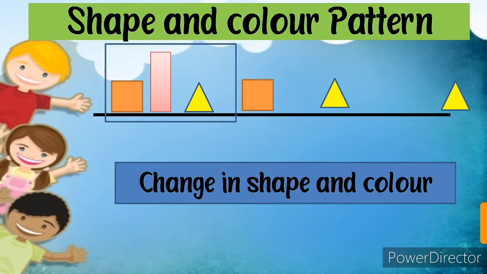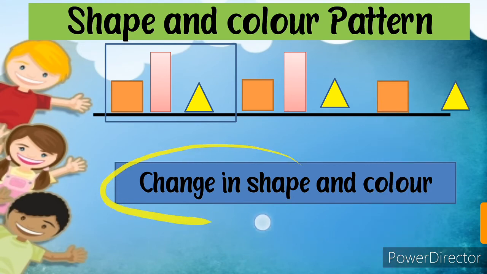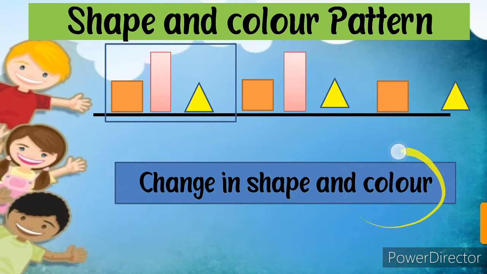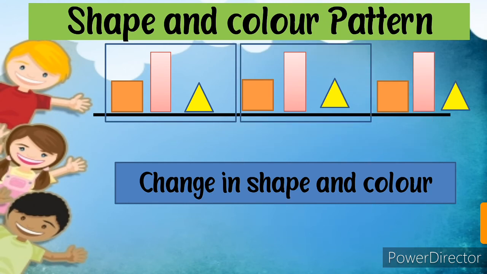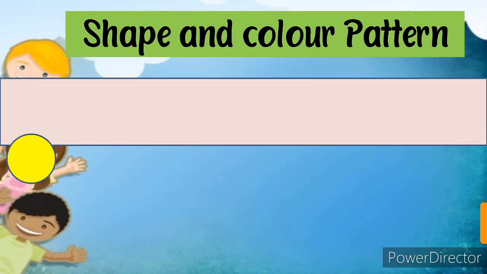So we can say that this type of pattern is change in shape and color. Shapes are different every time, and the color of each shape is different. Okay everyone, let's move to one more example.